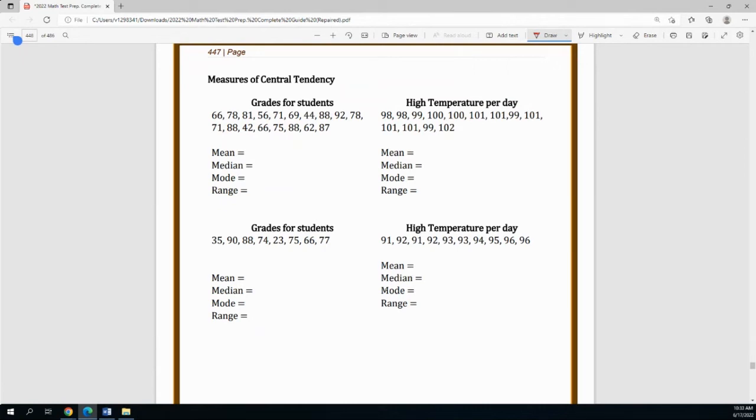Measures of central tendency. This is used in statistics. I think I spelled that right. What they are is the word central, and central means kind of where is the middle? Kind of talking about where is the middle.